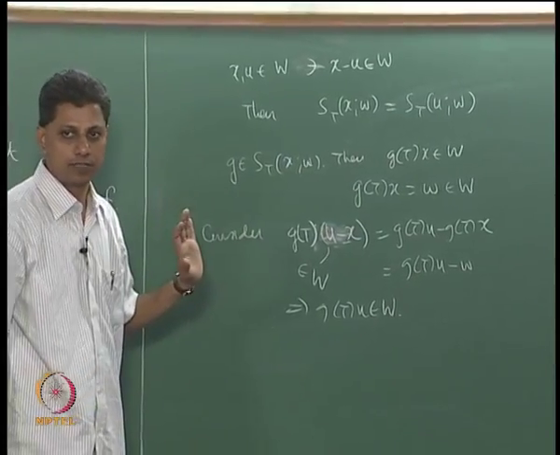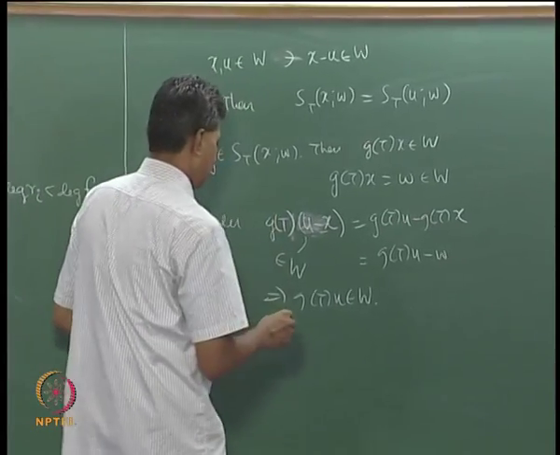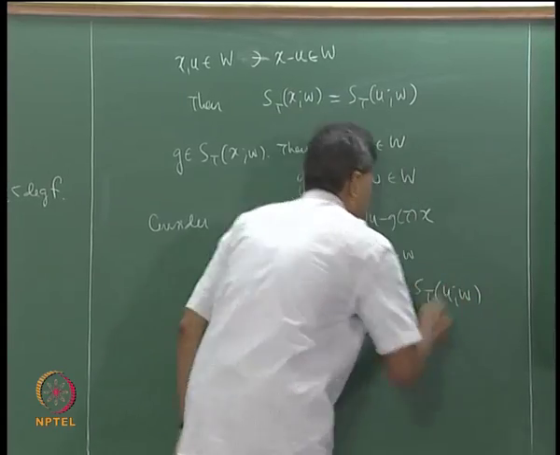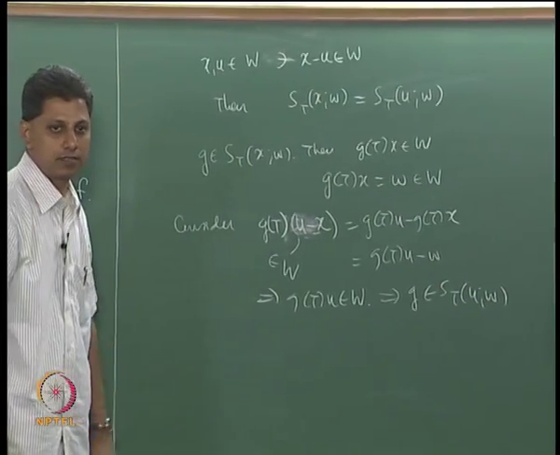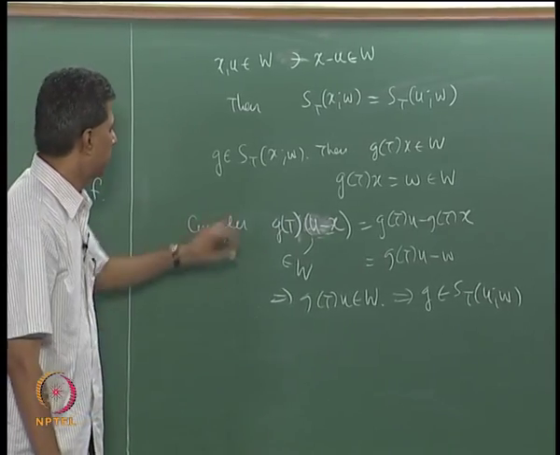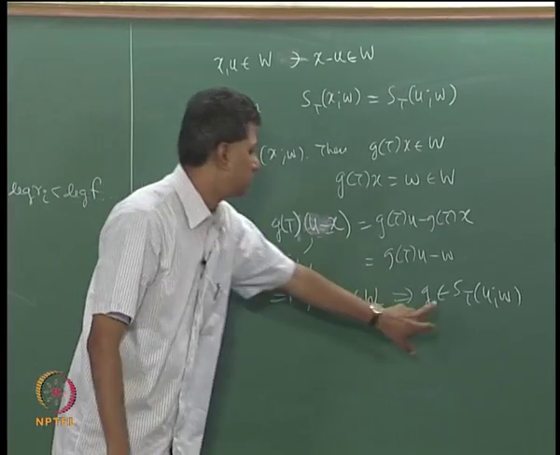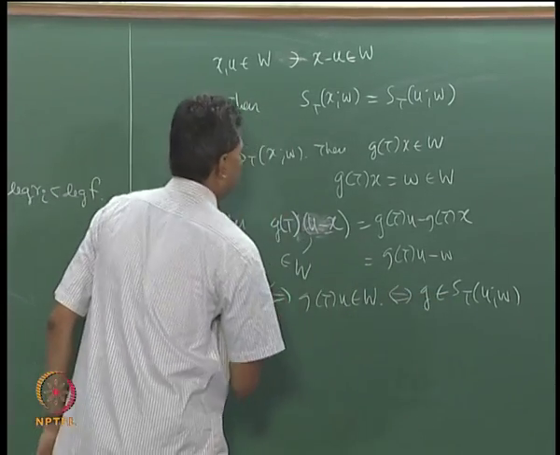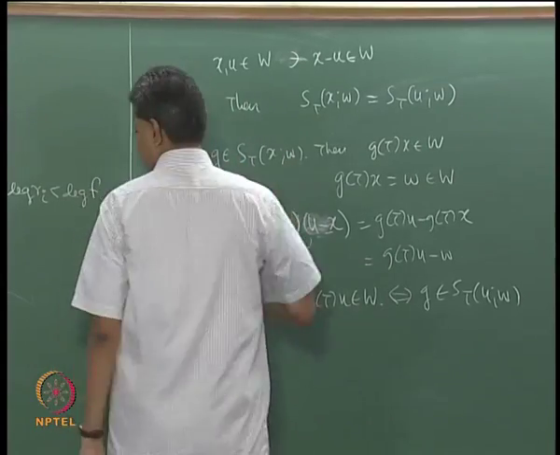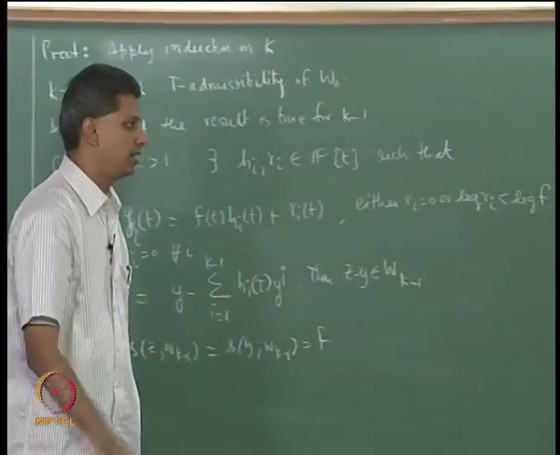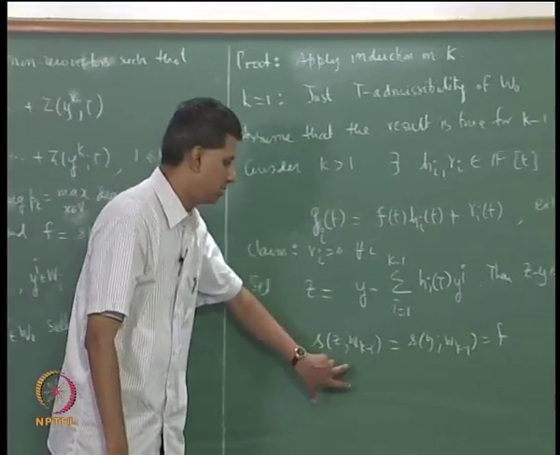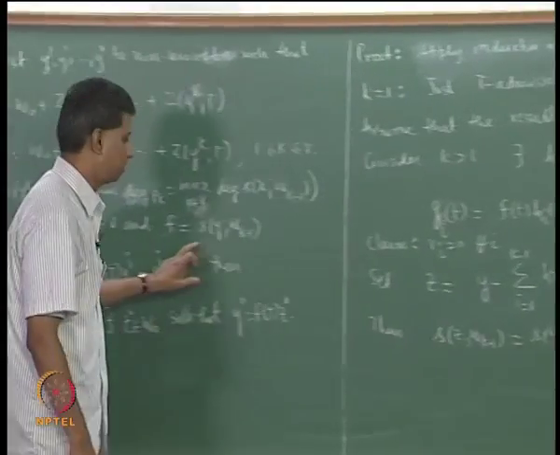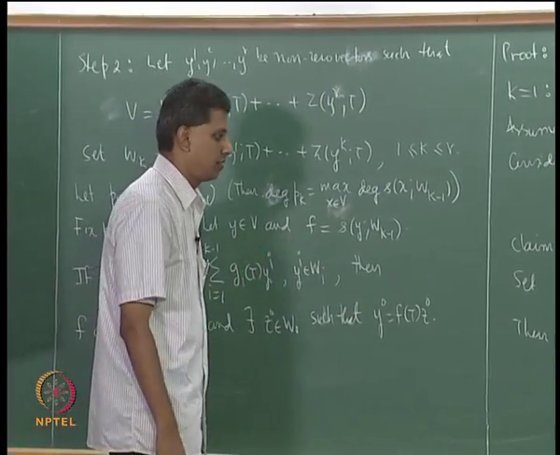The whole process can be reversed. So what I have shown is that G belongs to S_T(x; W) implies G belongs to S_T(u; W). This is really straightforward, I am just explaining it quickly. Please check the details and verify that since those ideals are the same, the monic generators will also be the same, so I get this. The notation for this polynomial is f, that is what we have assumed here.